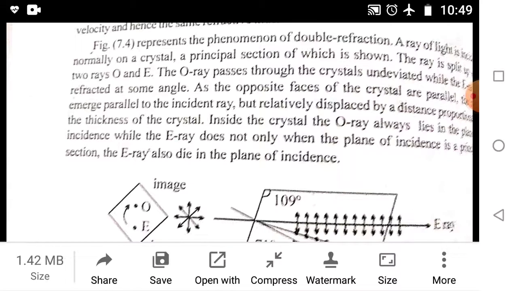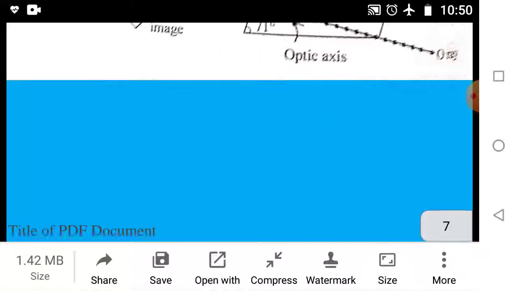Inside the crystal, the O ray always lies in the plane of incidence while the E ray does not obey the laws of refraction. When the plane of incidence is the principal section, the E ray also lies in the same plane of incidence.